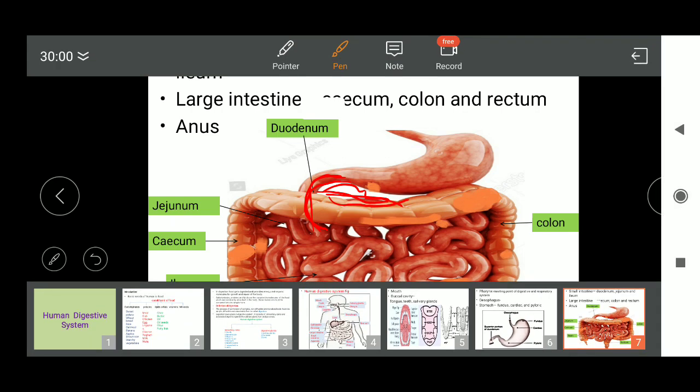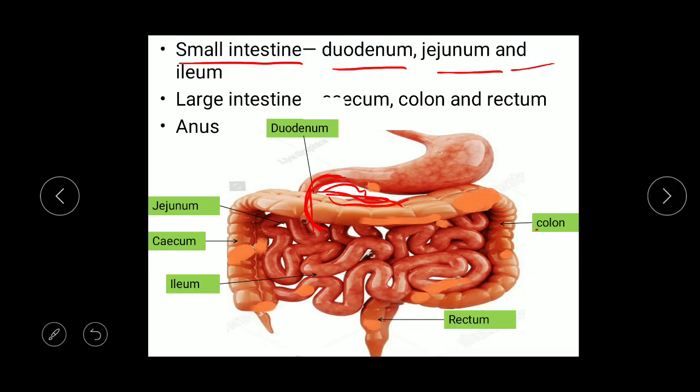This duodenum then further extends into jejunum and then ileum, where digestion takes place with the help of different enzymes.